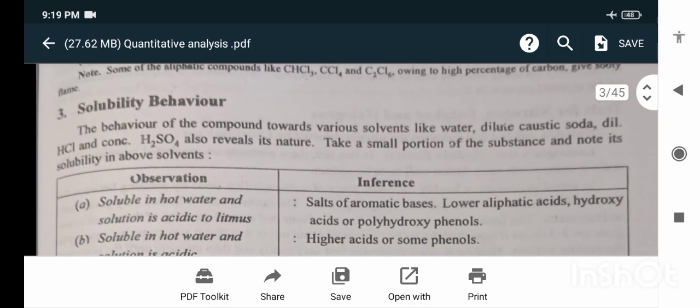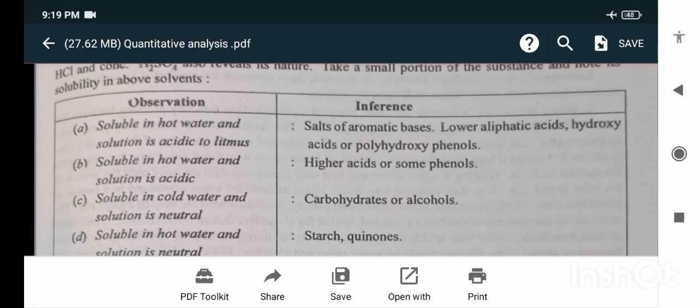Note: some of the aliphatic compounds like CHCl3, CCl4 and C2Cl6, owing to high percentage of carbon, give a sooty flame. Solubility behavior. The behavior of the compound towards various solvents like water, dilute caustic soda, dilute HCl and concentrated H2SO4 also reveals its nature. Take a small portion of the substance and note its solubility in the above solvents. Observations and inference.